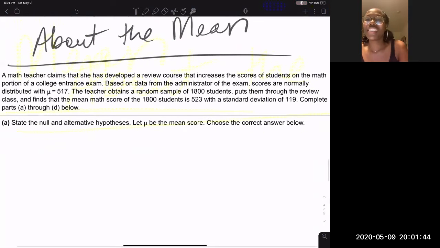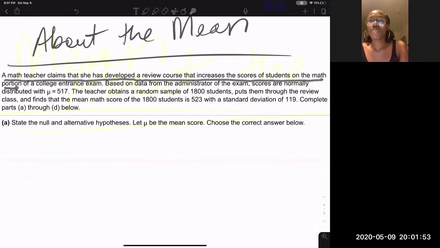Okay. A math teacher claimed that she has developed a review course that increased the score of students on the math portion of a college entrance exam.